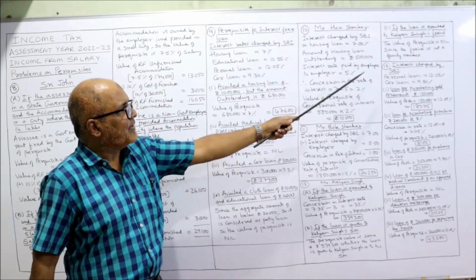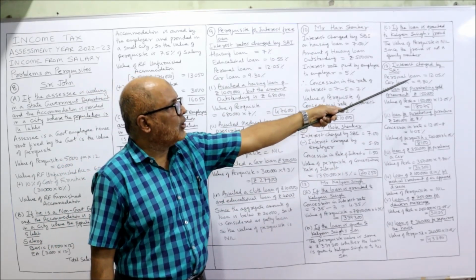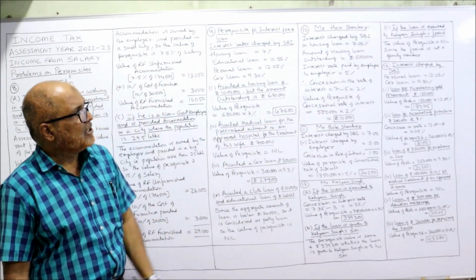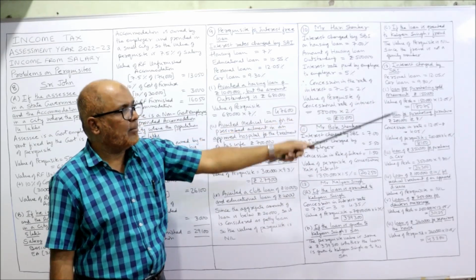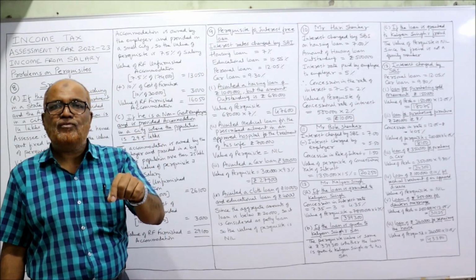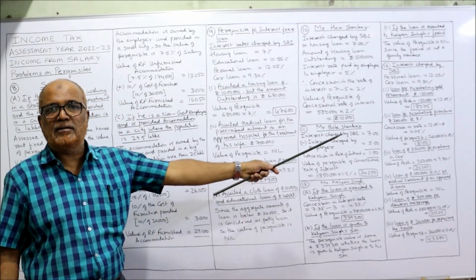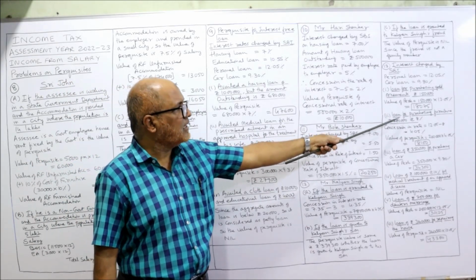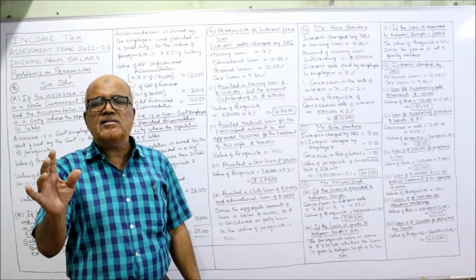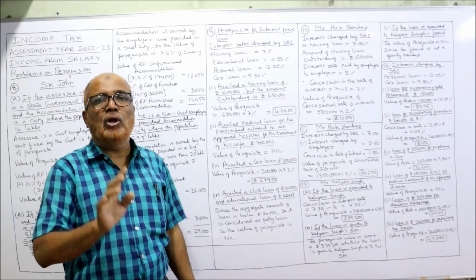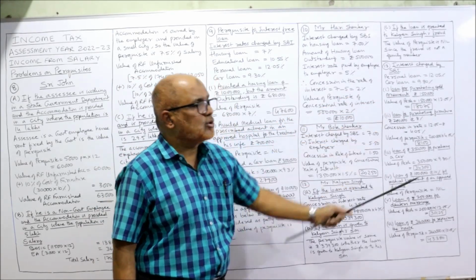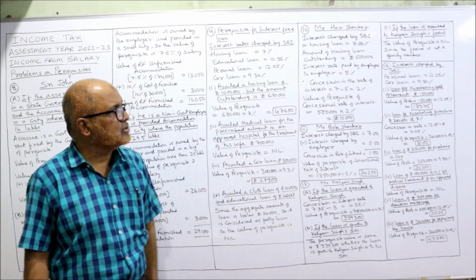Now, first one, interest charged by SBI, personal loan 12.05, car loan 9.8. That is given in the problem. One by one we'll discuss. First, loan for purchasing the gold ornament 1,50,000. This is taxable value of the perquisite. Interest charged for personal loan will be applied, because he has taken the loan for purchasing gold ornament. It's a personal use. So Income Tax Act says the rate of interest charge for personal loan will be applied. What is the personal loan? 12.05. So 1,50,000 into 12.05%, you will get 18,075.